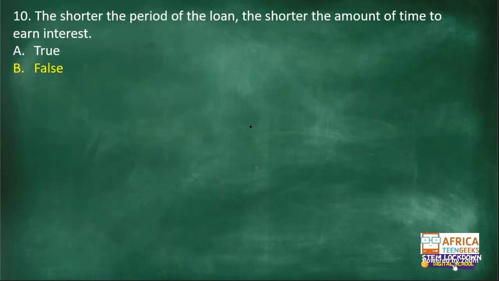Question 10. I see you, all of you were correct. What do you mean by this? Let me explain. The shorter the period of the loan, meaning the loan length. In this example we're working with, we had 20 years of loan length. If you probably have 10 years as the loan length, that means the loan has a shorter amount of time to earn interest.